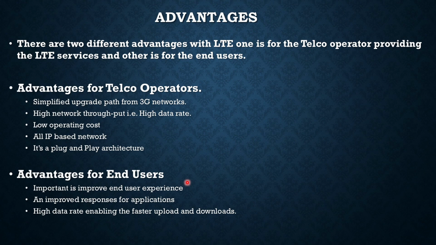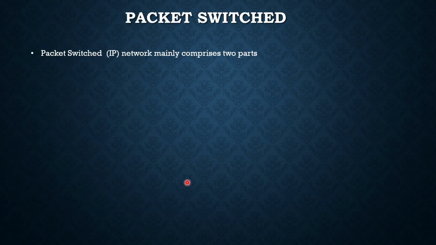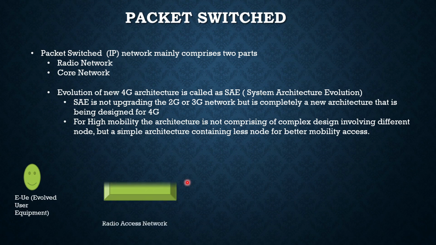From the end user side, the experience and the data rate that we are accessing is much better as compared to the previous generations. Based on the speed, a lot of applications where a high data rate is required are being accessed remotely, and LTE is providing that high data rate, which finally results in end user satisfaction. From the data side also, we had seen how exactly packet switching works and what the different network elements involved in it are.